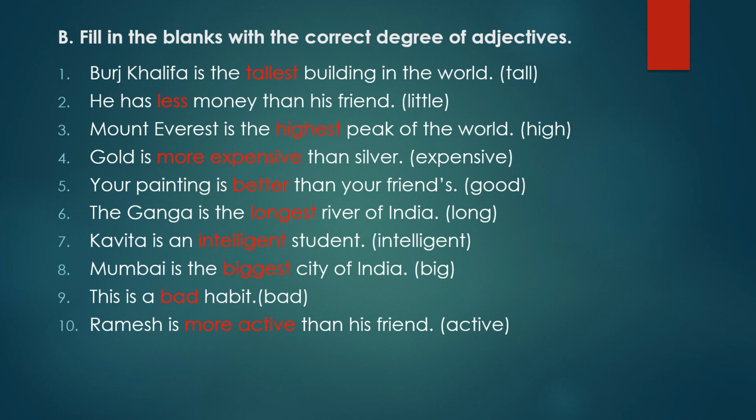Your painting is dash than your friend's. Now your painting and your friend's painting are compared. And the adjective word given here is good. So the comparative degree of good is better. So the sentence will be your painting is better than your friend's.